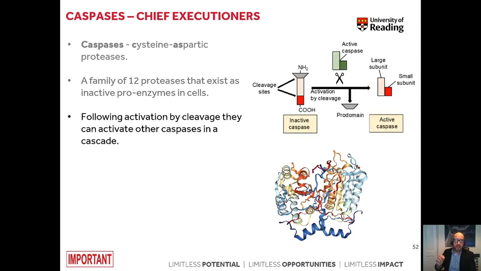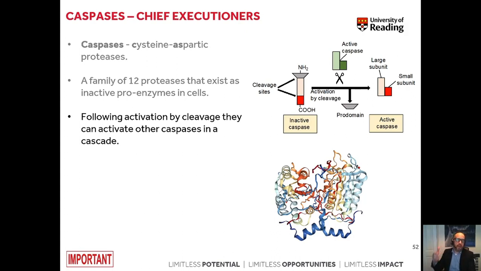So in an inactive form, the protein is slightly larger, and caspases themselves need to be cleaved to be activated. So a portion of the protein which prevents it from being active gets removed. This leads to formation of an active caspase which is now able to cleave other proteins.